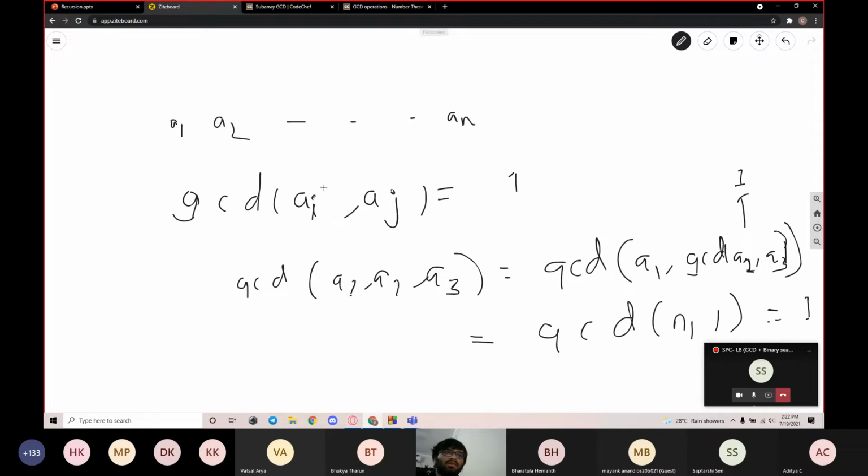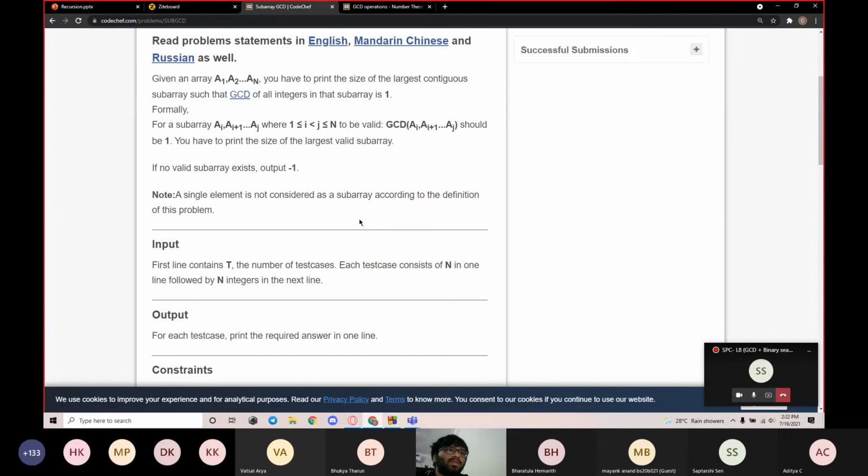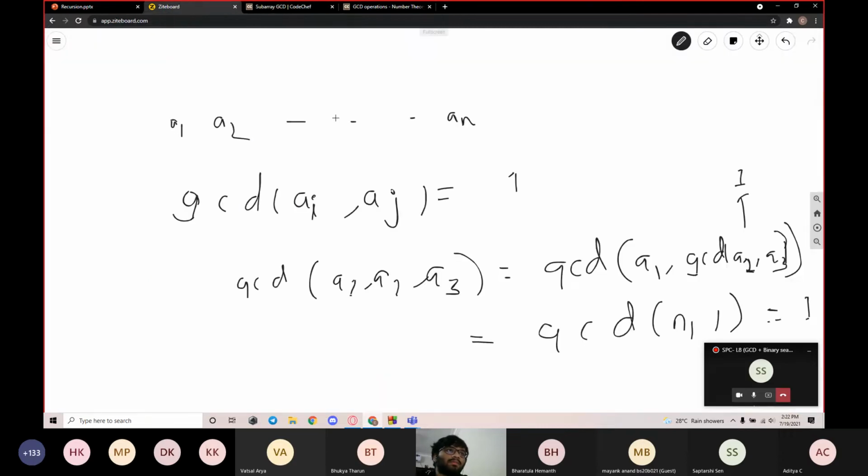Similarly here, if we have any two elements where the GCD is 1, that means the GCD of the whole array would also be 1 in a simple case. Meaning the question here has only two possible outcomes. One is we take all the elements and still don't find the GCD equal to 1, which gives the output -1, or the entire array will have the GCD of 1, which gives the answer as the total number of elements as the maximum subarray.